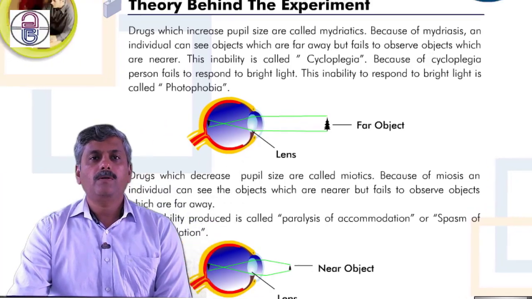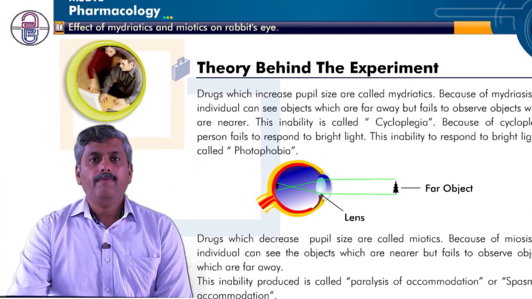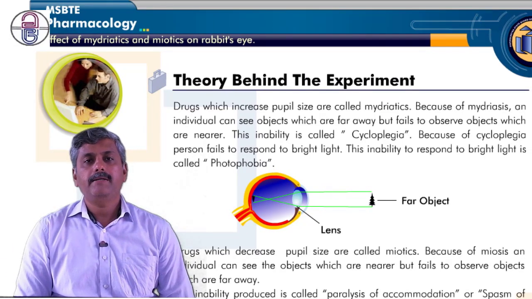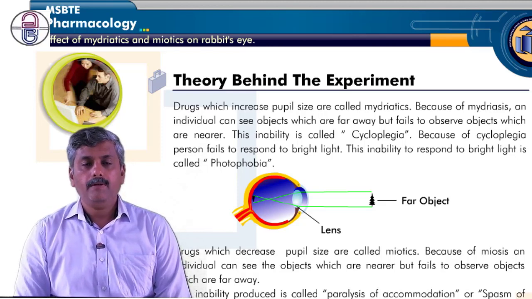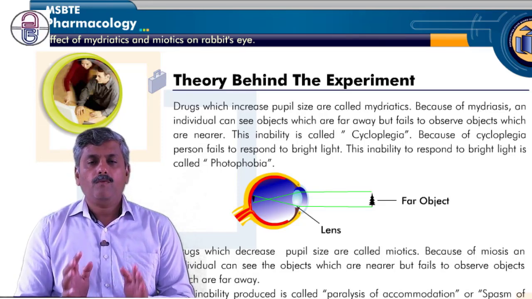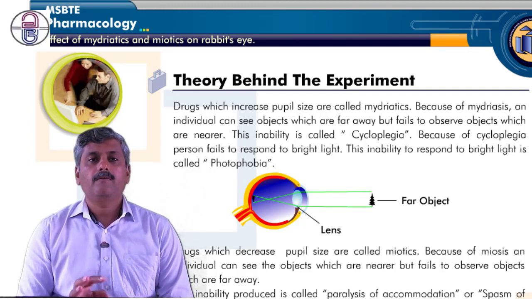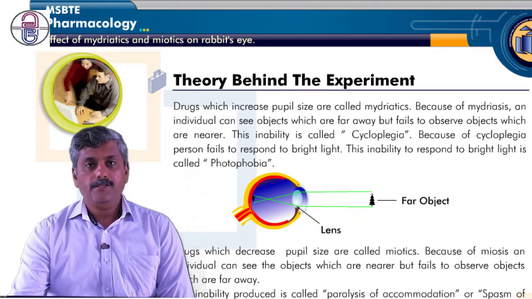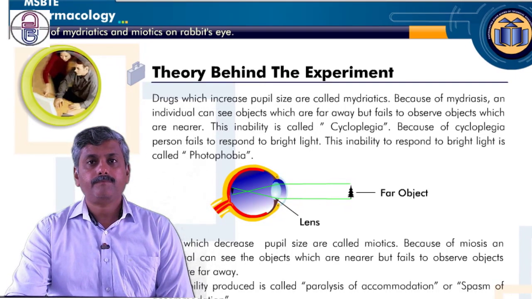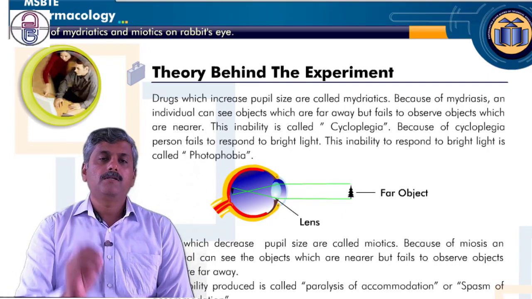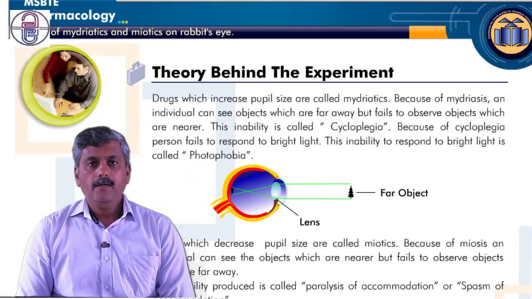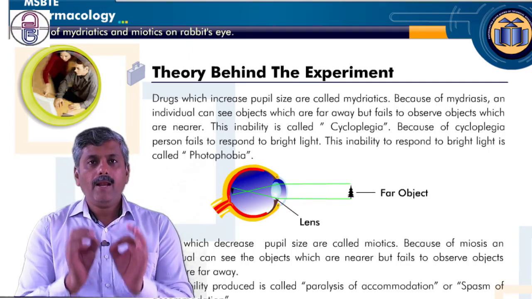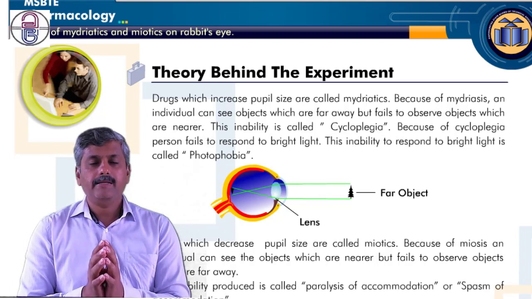So this is exactly what happens. What will happen when we instill a drug which produces its action as mydriasis, or as miosis? What could be the situation when the pupils are dilated? What will happen when the pupil size is constricted? Now let's see. The first thing is the drug that we call a mydriatic. The drug which increases the pupil size is called a mydriatic. And what happens because of the mydriasis?